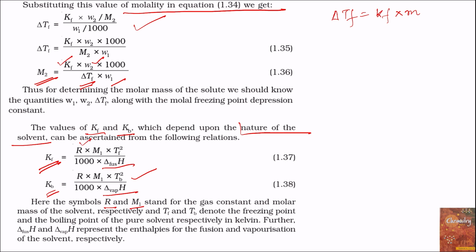Tf and Tb denote the freezing point and boiling point of the pure solvent respectively in Kelvin. Further, delta H fusion and delta H vaporization represent enthalpies for the fusion and vaporization of the solvent respectively.